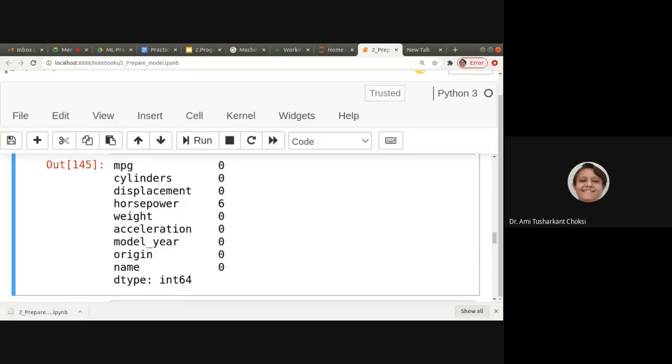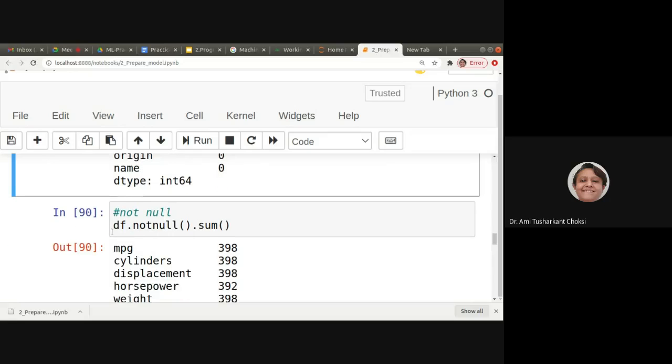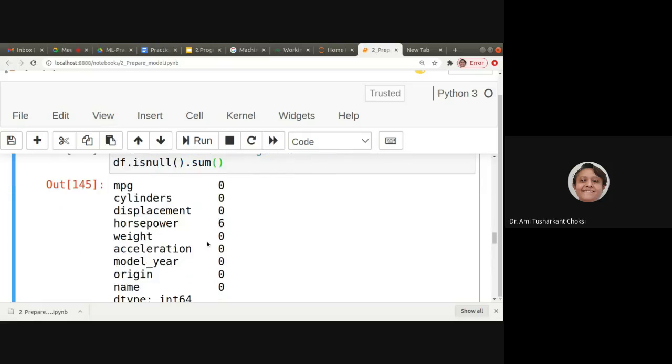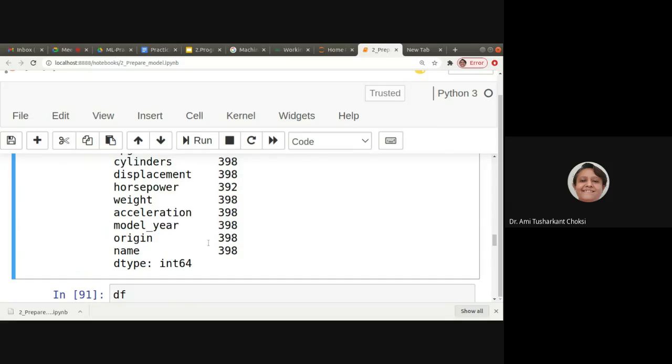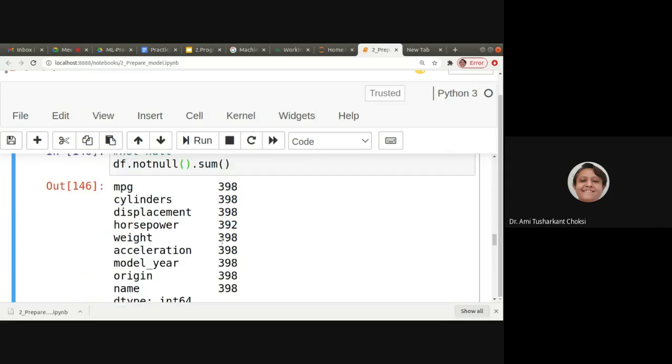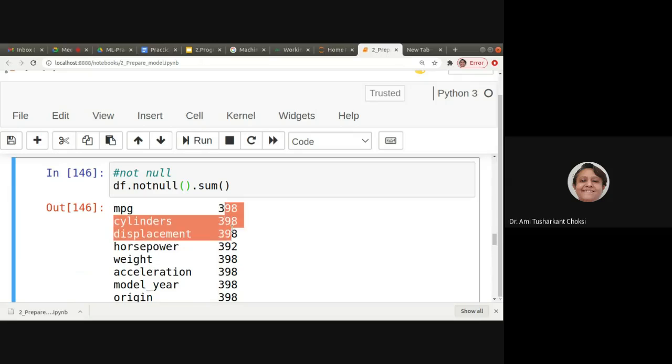Now, instead of this, I'm trying not null. If I try is null, I'll get 6 in horsepower. But if I try not null and dot sum, what it will give me is the count of not null rows, that is 398, 398, 398.